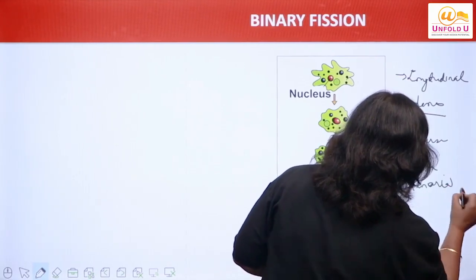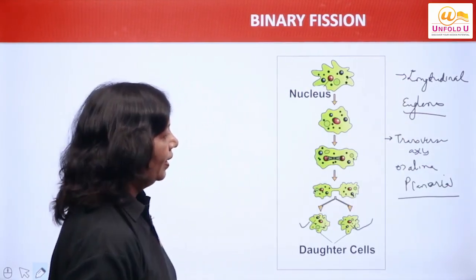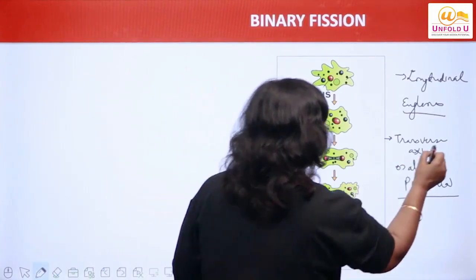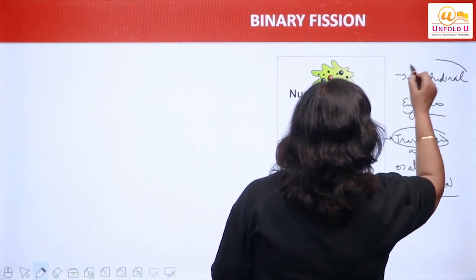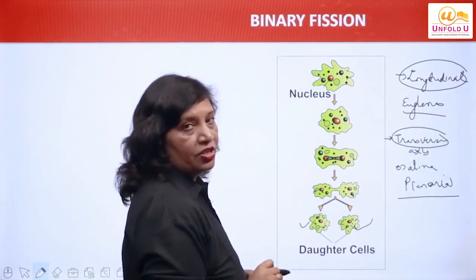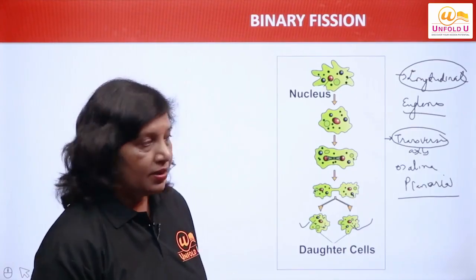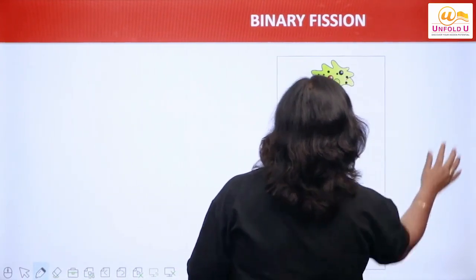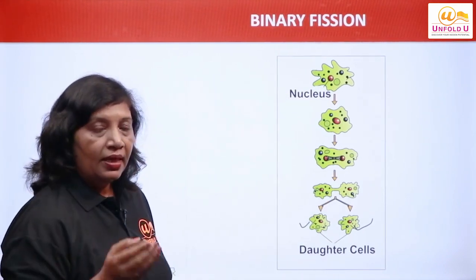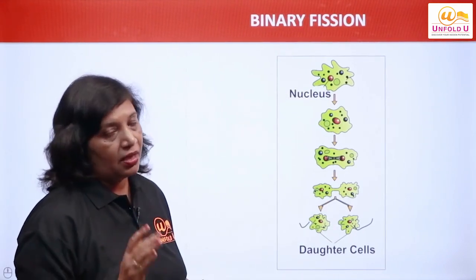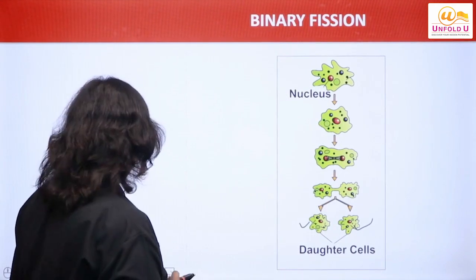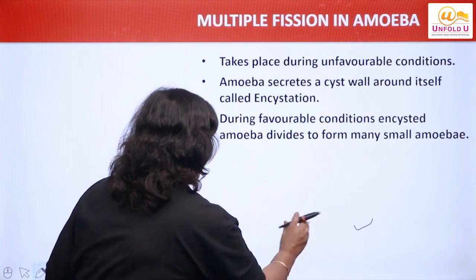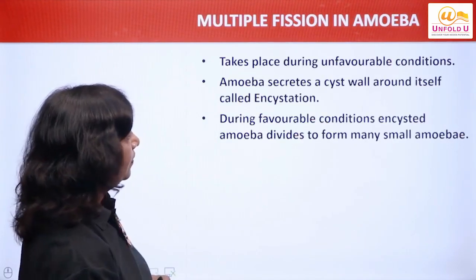I hope it is clear to you, right? So it can take place along transverse axis, it can take place along longitudinal axis, right? So what we have discussed in details, the simple binary fission, it can take place along different axes. Accordingly we have given the different names, right? I hope it is clear to you, right?